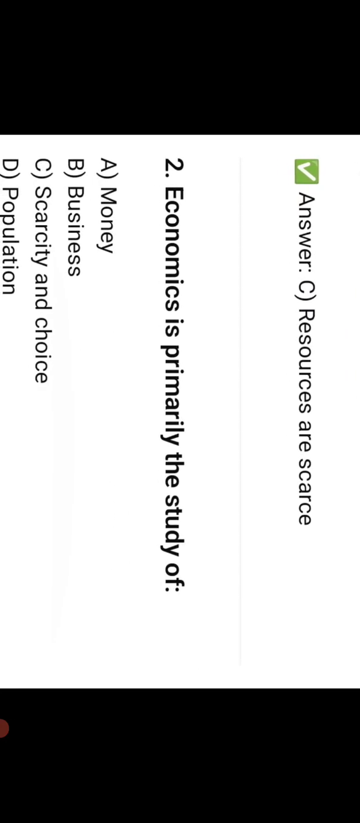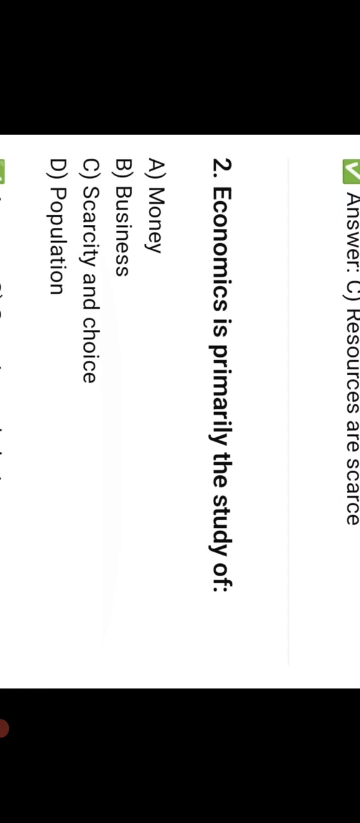Option C, resources are scarce. Economics is primarily the study of money, business, scarcity and choice, population. Option C, scarcity and choice.